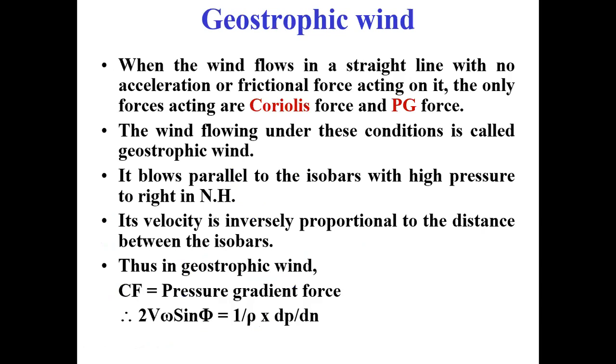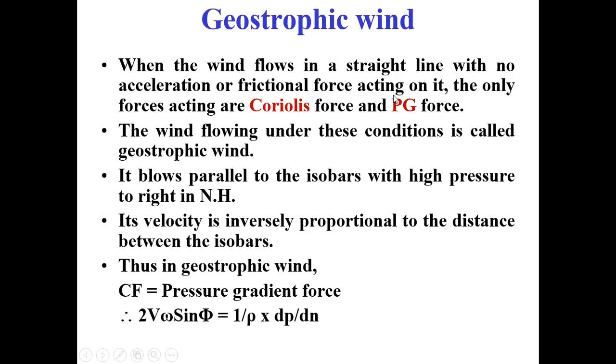Geostrophic wind. When the wind flows in a straight line with no acceleration or frictional force acting on it, the only forces acting are the Coriolis force and the pressure gradient force. Geostrophic wind is nothing but our natural wind, flowing parallel to the earth surface with no acceleration or frictional forces.